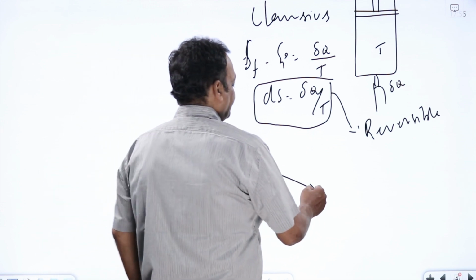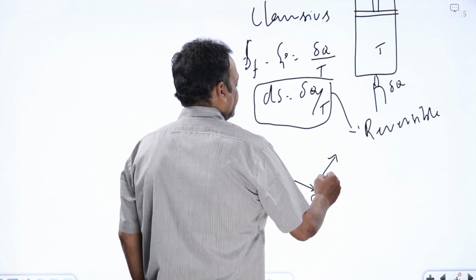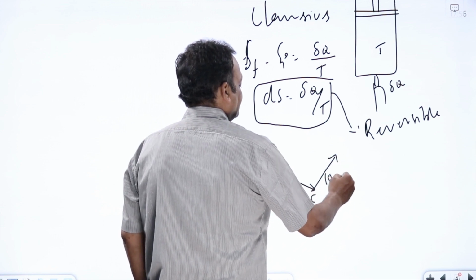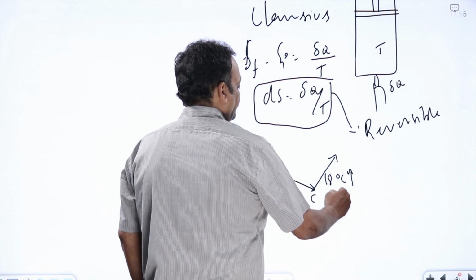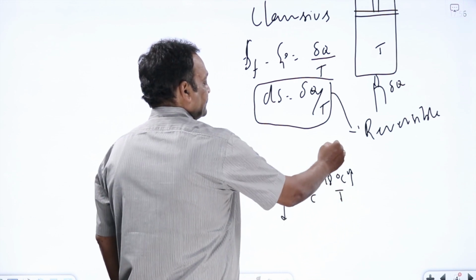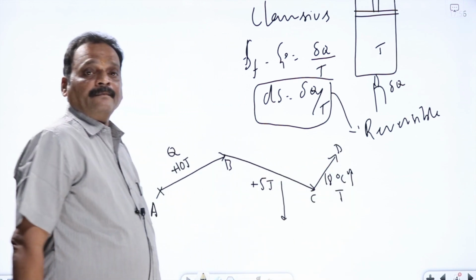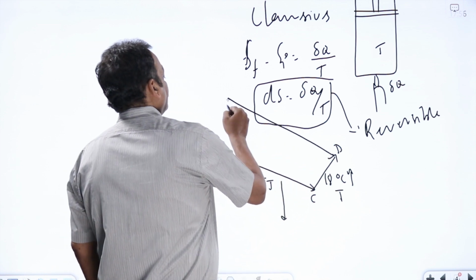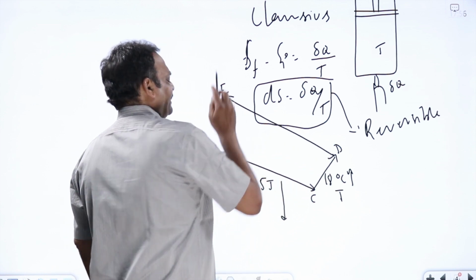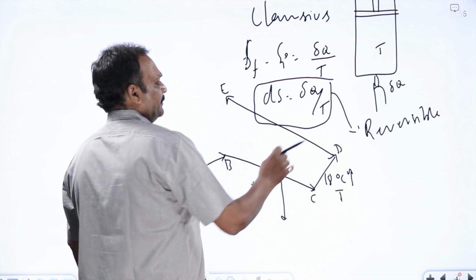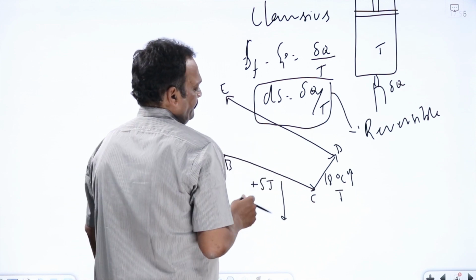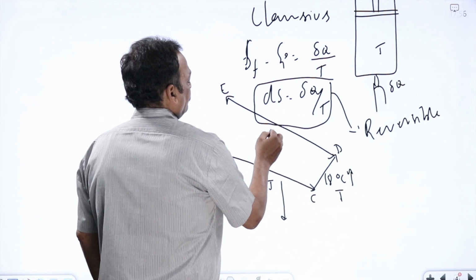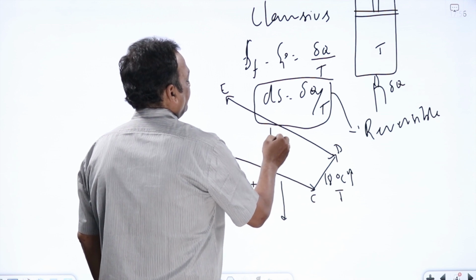In going from C to D, suppose its temperature has increased by 18 degrees Celsius. And in going from D to a point called E, I'm taking a very crude example, suppose the system's velocity has decreased by 5 meters per second.